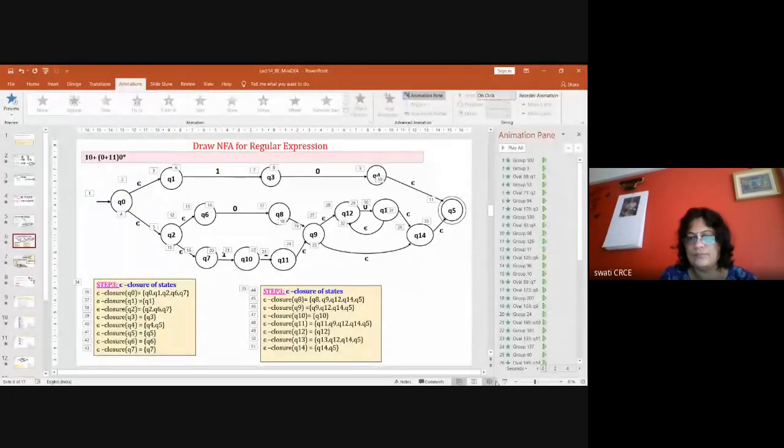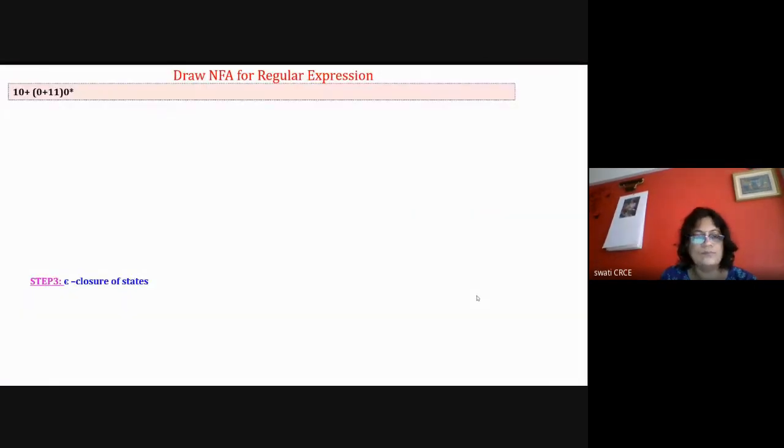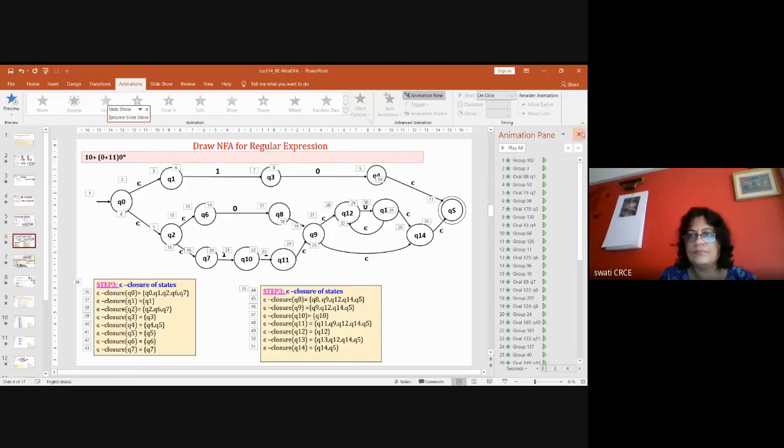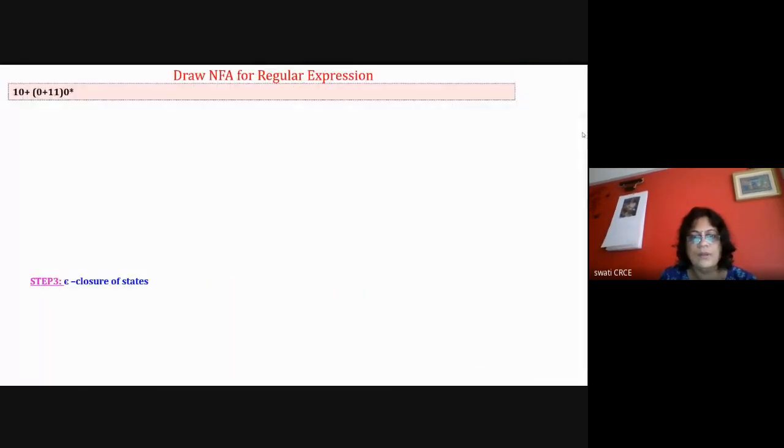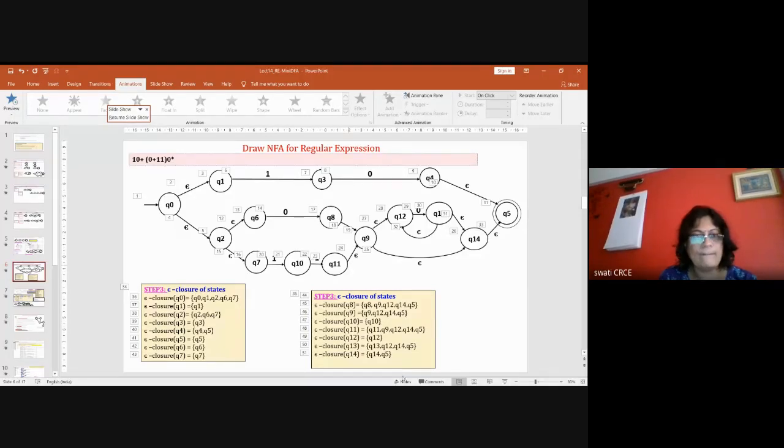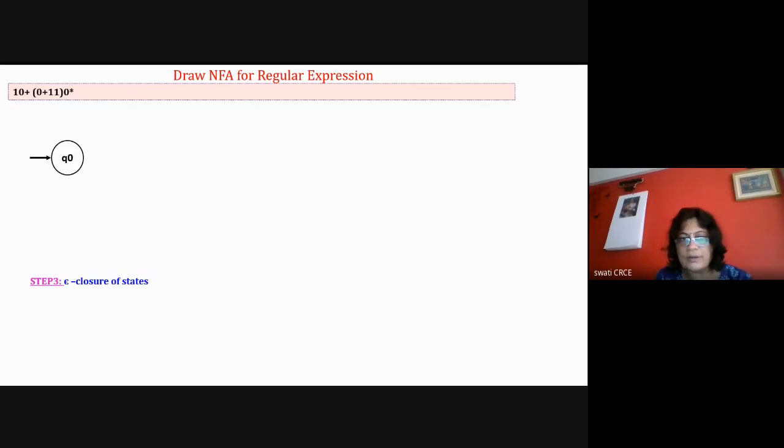The tutorial which I have shared with you has these problems of writing regular expressions and minimization. Is this visible to you?